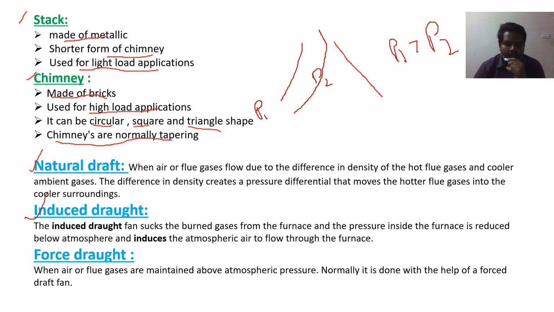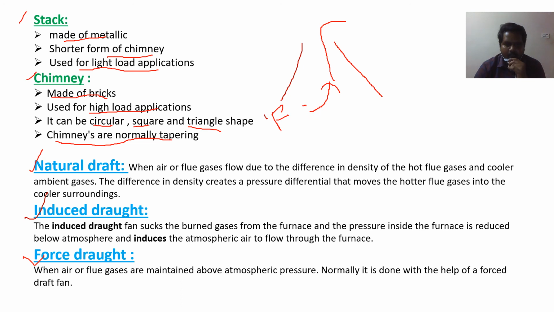Coming to induced draught, as we know that to reduce the height of the chimney, they introduced induced draught or forced draught. First let us see forced draught. Forced draught means here at the bottom of the chimney they keep a fan. So this fan will push the gases out of the chimney. So this is the forced draught.